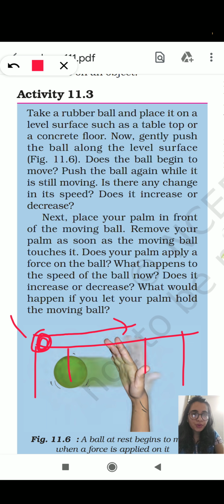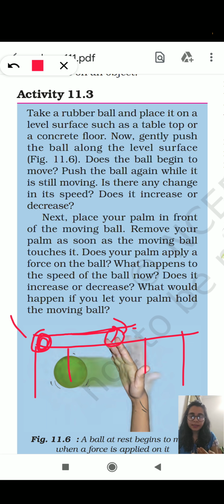Next, push the ball again while it is still moving. If we push it again, is there any change in the speed? Yes, the speed will increase because the force acting on the ball is now increased by applying more and more pressure. Does it increase or decrease? The speed will increase because speed is distance by time.